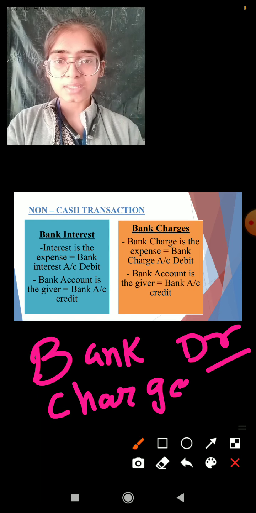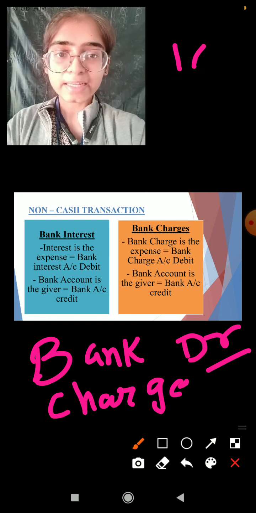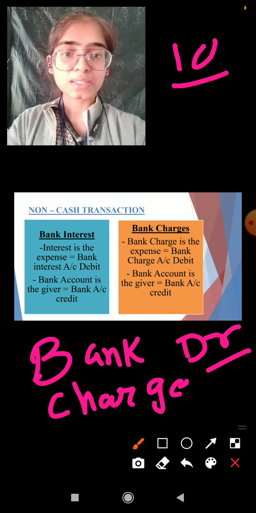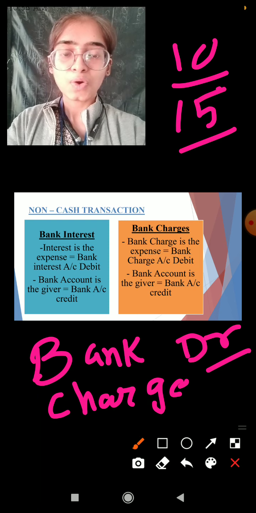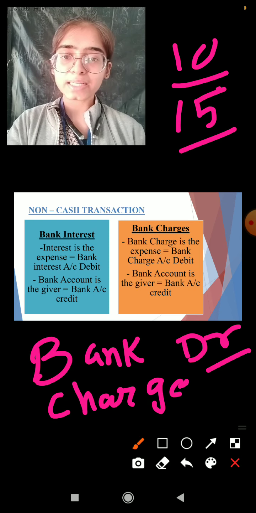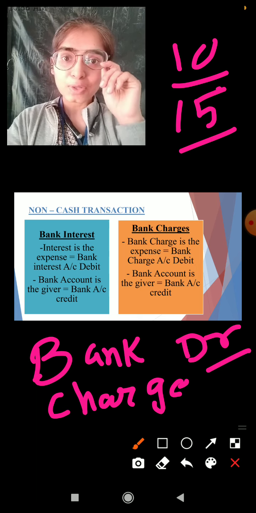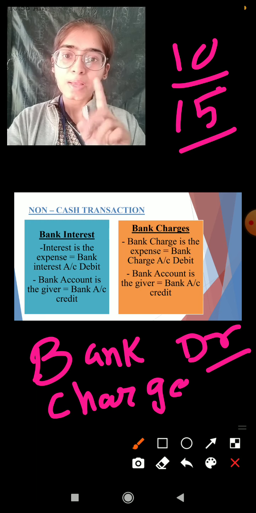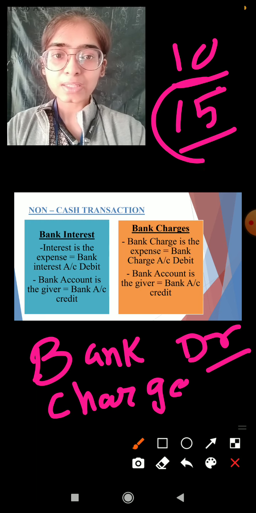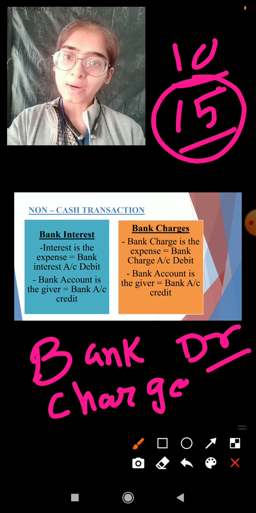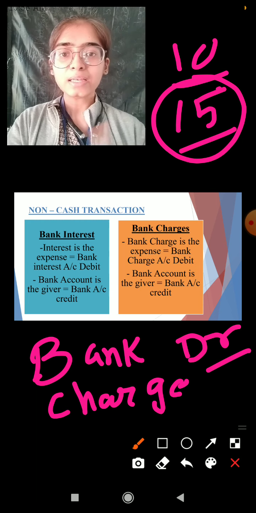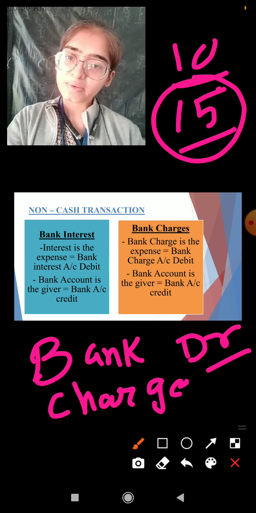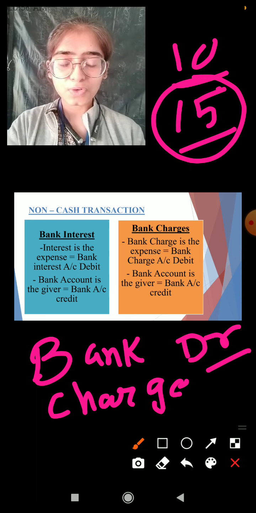By chance the transaction of overdraft happened on date 10 and we got the credit period of 7 days and we deposited the money on 15 of rupees 10,000. We deposited 10,000 on 15th. So what happened over here is the bank is going to deduct 2000 plus interest from the 10,000 which has been deposited from us in the bank account. So our bank account is the giver, so the bank account will be credited over here. Clear? If not, please rewatch this.